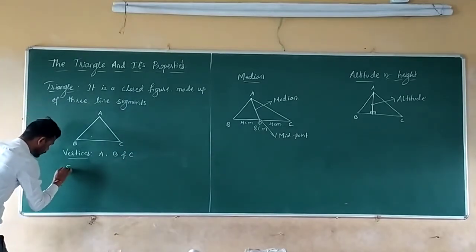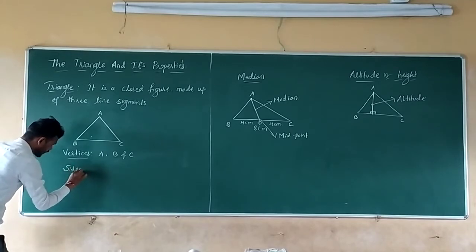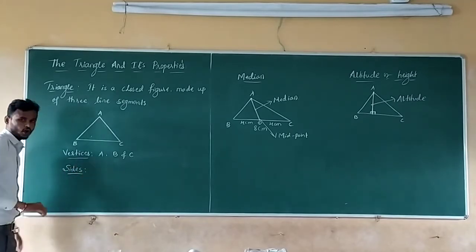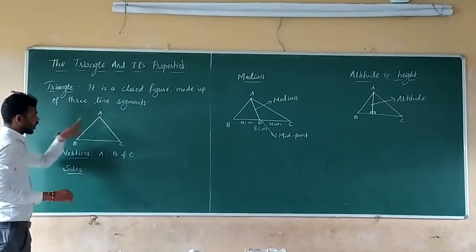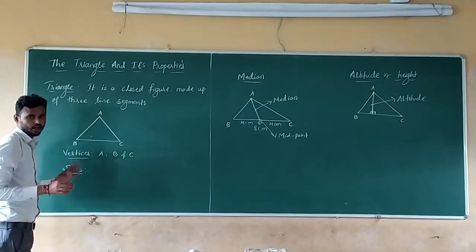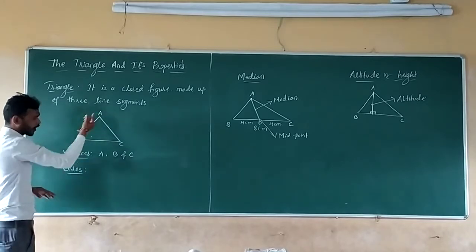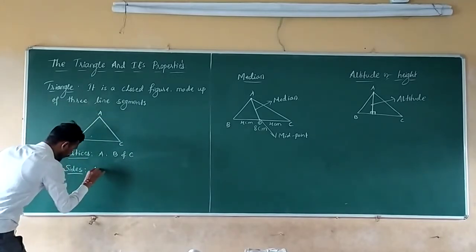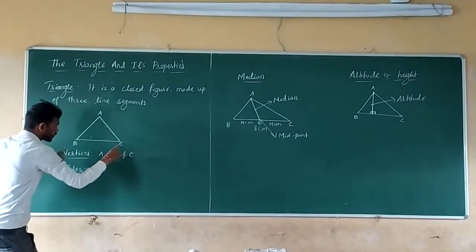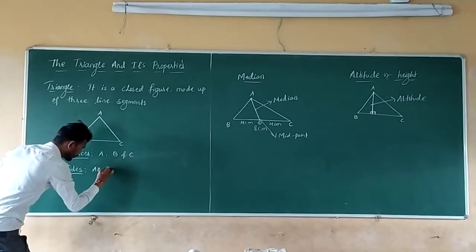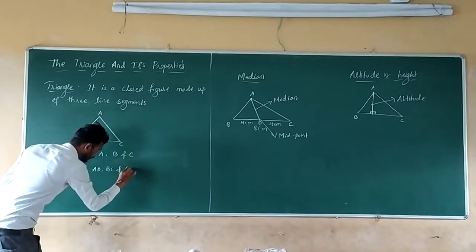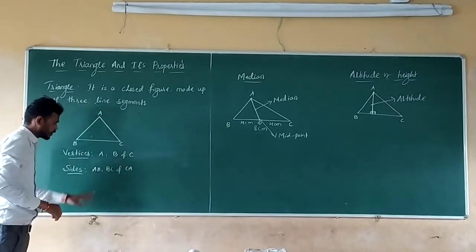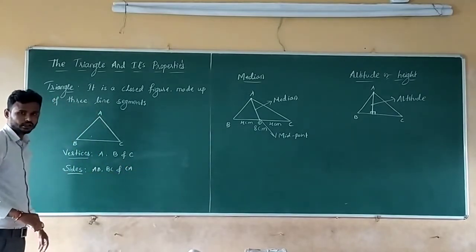Next, sides. How many sides are there? Three sides. AB or BA, whatever you can write. AB. Next, BC. And AC or CA. So these are the three sides of a triangle.